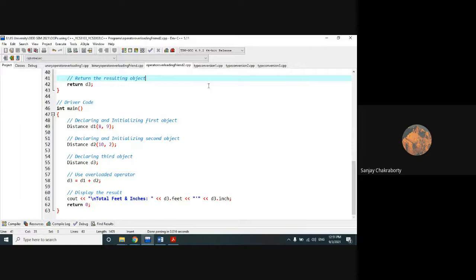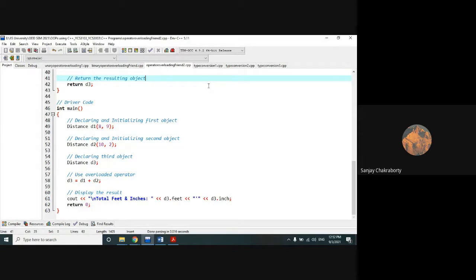But some type conversion you don't know, because in C programming you have done type conversion in two ways. One is implicit, another one is explicit. If you remember, implicit means if you are going to convert the type from a lower type to higher, then it will be done implicitly.